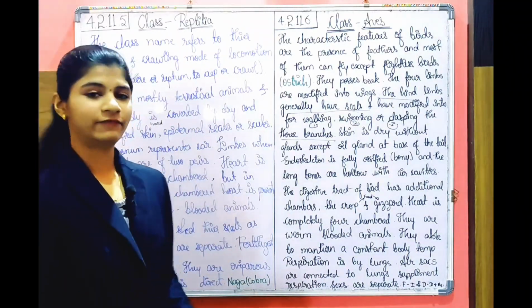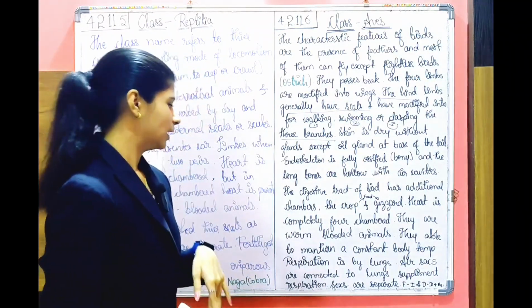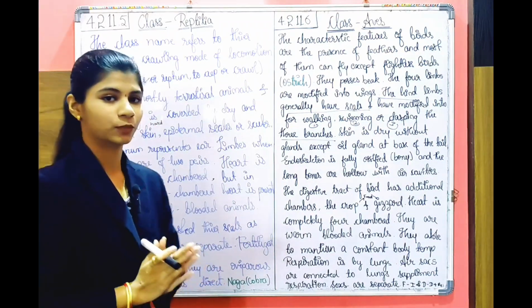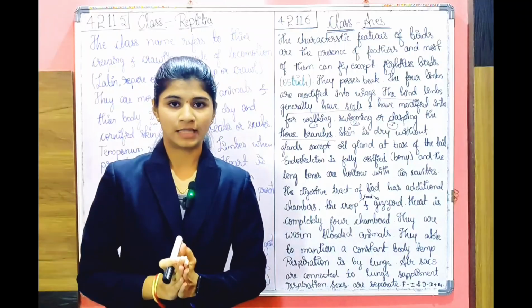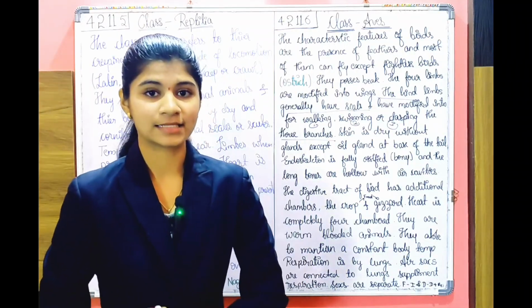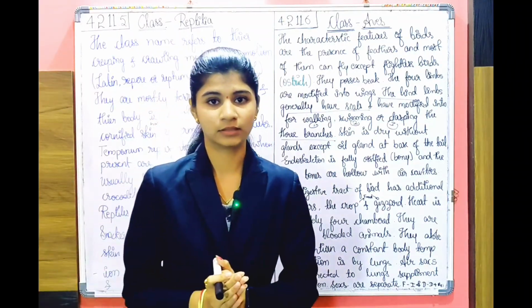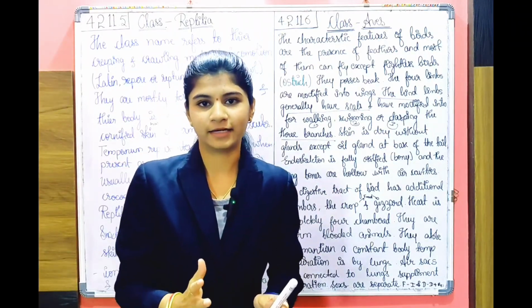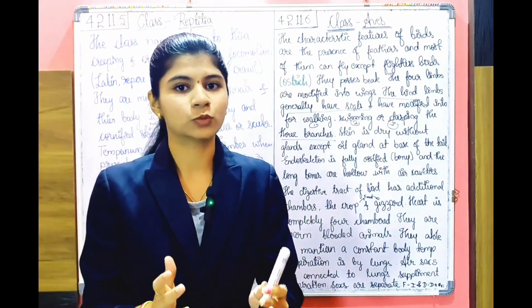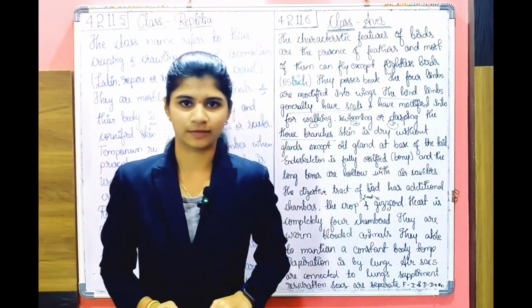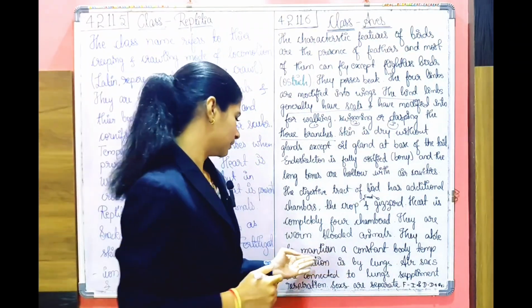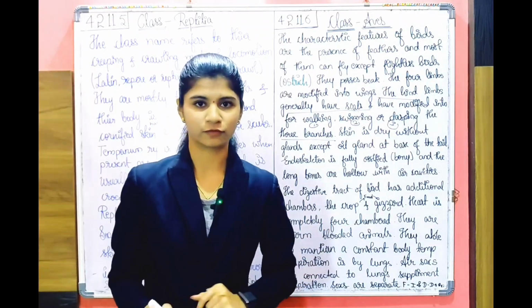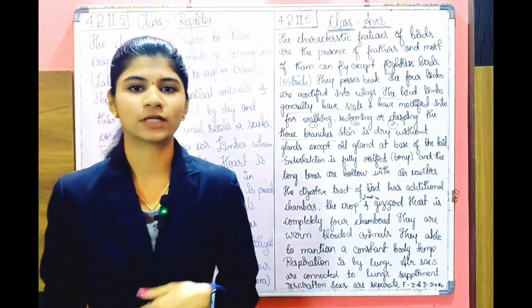Heart is completely four-chambered in the class Aves. They are warm-blooded animals. They are able to maintain a constant body temperature. That's why, from class 6th only, you might have learned that the birds migrate from one place to another due to the climate or the season. To maintain the body temperature, they are able to fly from one place to another, which is known as migration.